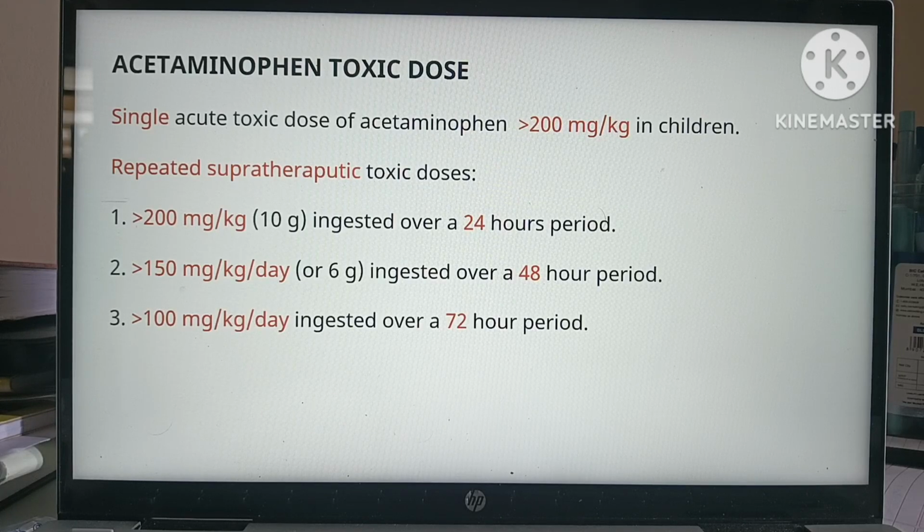So coming to the toxic dose of acetaminophen, a single acute toxic dose of acetaminophen is more than 200 milligrams per kg in children. Repeated supratherapeutic toxic doses are more than 200 milligrams per kg over 24 hours, more than 150 milligrams per kg per day over 48 hours, and more than 100 milligrams per kg per day over 72 hours.